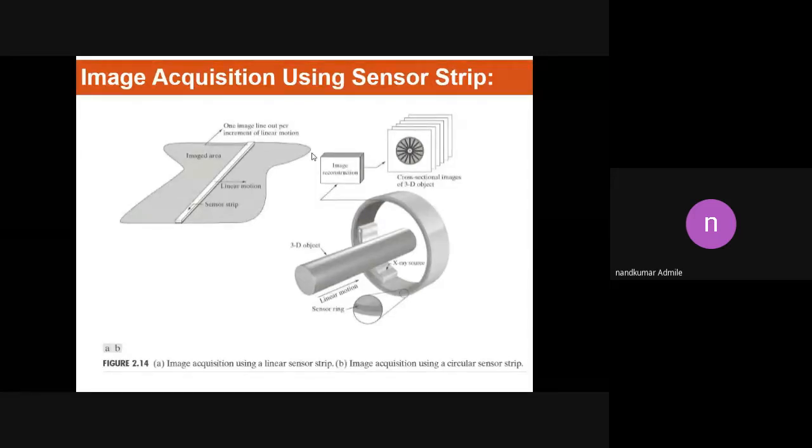Then how many sensors can be used on this sensor strip? In the first method we use only one sensor, but in this case we can use 4,000 sensors, mounted and combined on a single strip.